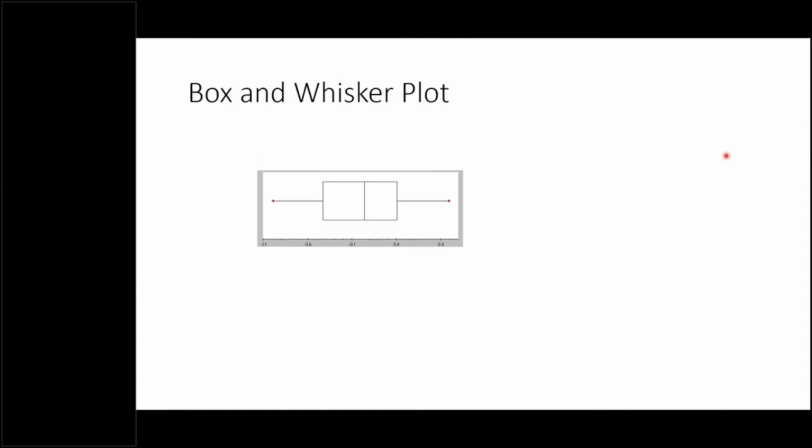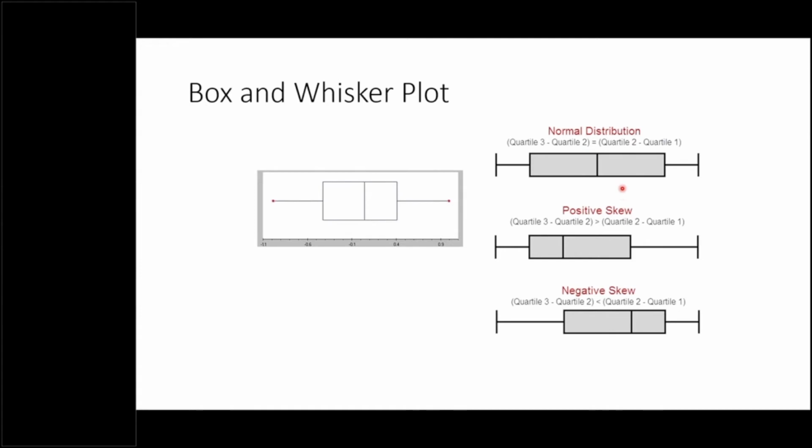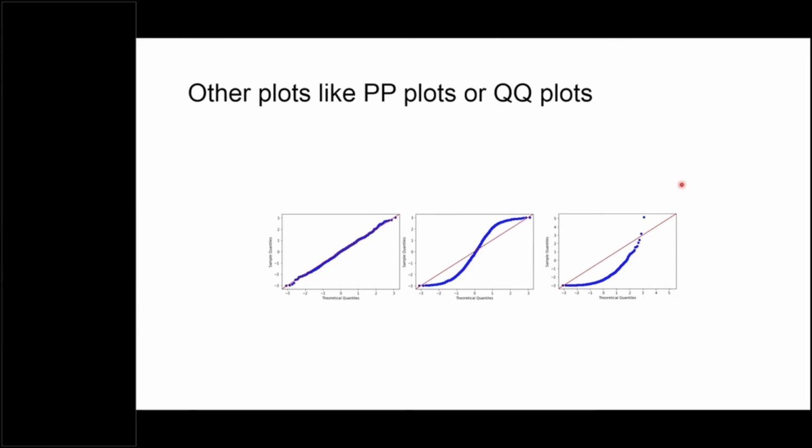Then we may have a box and whisker plot, very frequently used. Here you can see that the median lies in the middle and both quartiles are similar, so it follows normal distribution. And this does not follow normal distribution. This also does not follow normal distribution. How are we knowing about it? Just by looking at the graphs, looking at the charts, right? So this is a visual method. Then we can have QQ plots, PP plots. This follows normal distribution, and this does not follow normal distribution. Again, this is also a visual method. There will be some other charts or plots also.